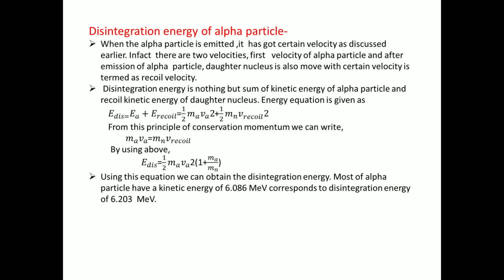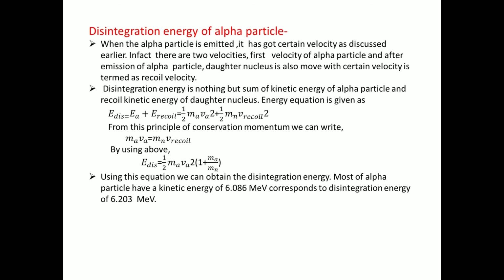Now, there are two velocities when the alpha particle is emitted. The first is the velocity of the alpha particle, and the second is that of the daughter nucleus, with mass number decreased by 4 and atomic number decreased by 2, which also moves with a certain velocity, termed the recoil velocity. The disintegration energy is nothing but the sum of the kinetic energy of the alpha particle and the recoil kinetic energy of the daughter nucleus.